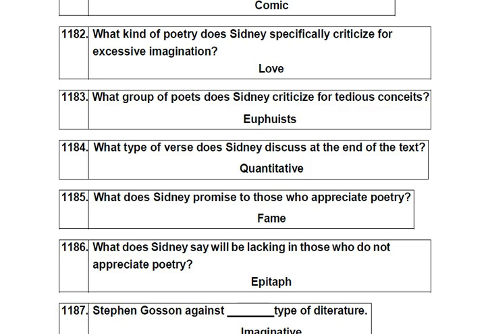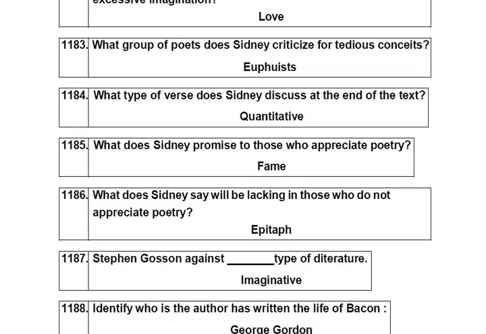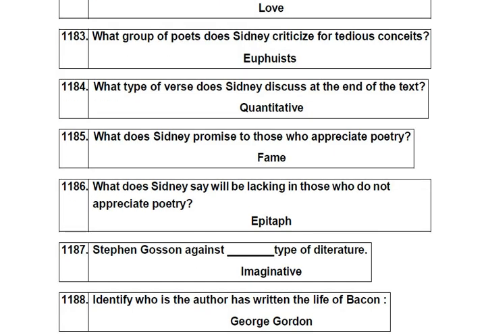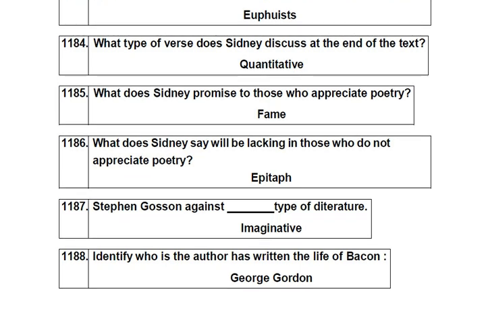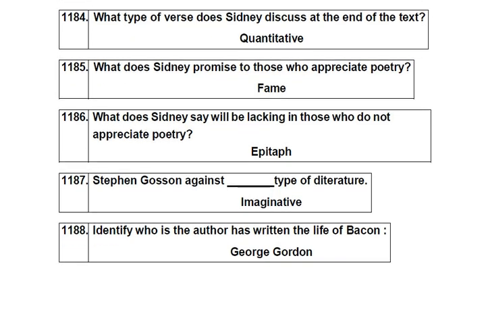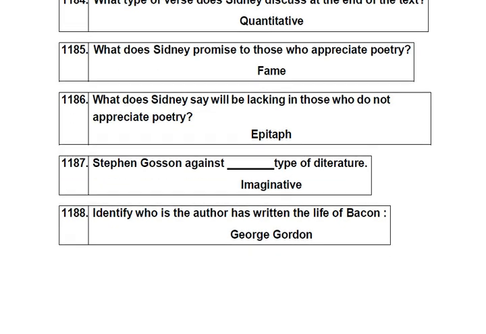What group of poets does Sidney criticize for tedious conceits? Euphuist. What type of verse does Sidney discuss at the end of the text? Quantitative. What does Sidney promise to those who appreciate poetry? Fame. What does Sidney say will be lacking in those who do not appreciate poetry? Epitaph.